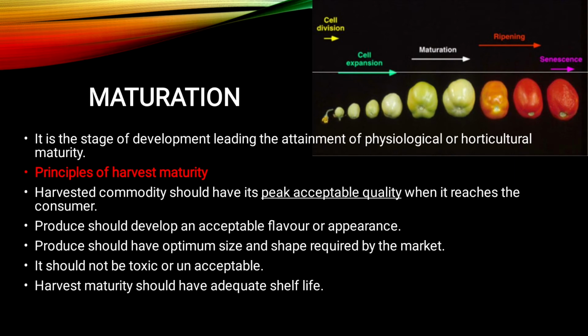After that, when it changes to red color and there is a change in the taste of the fruit or vegetable, that is nothing but the ripening process. So one by one we will see what the different processes for assessing maturity are.